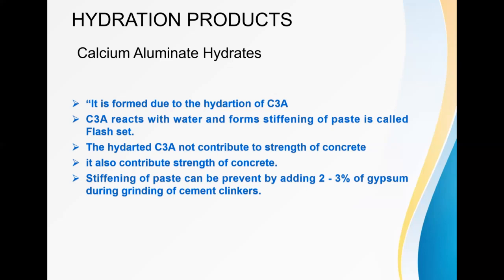That is called flash set. The hydrated C3A generally does not contribute to the strength of the concrete. Only C2S and C3S contribute to the strength of the concrete. The stiffening of the paste can also be prevented by adding 2 to 3% of gypsum during the grinding of the cement clinkers.